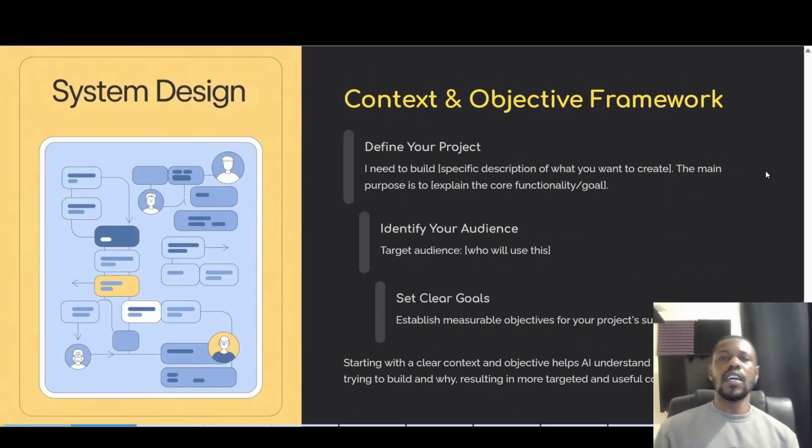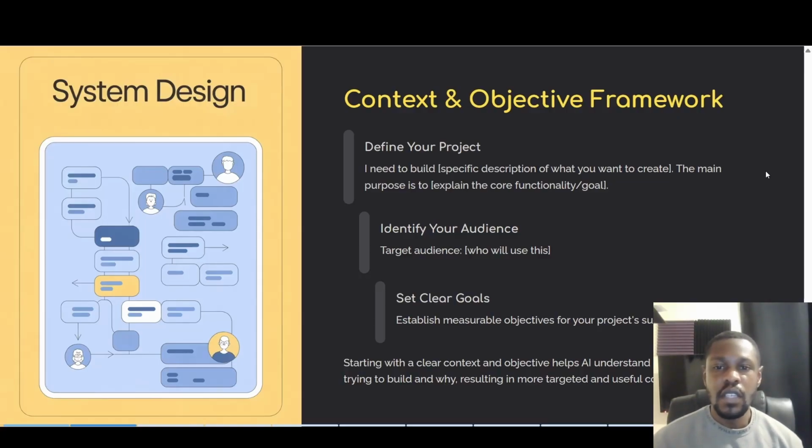Okay, so we're going to be looking at the fundamental framework and the steps of how you would go about being a vibe coder or a prompt coder. The first step, similar to what we learned in our prompt engineering fundamental series, is to define your objective, or define your project in this case. So you say, I need to build, and then go into a specific description of whatever you're trying to create. The main purpose is to explain the core functionality, the goal, the objective of what you're trying to achieve here.